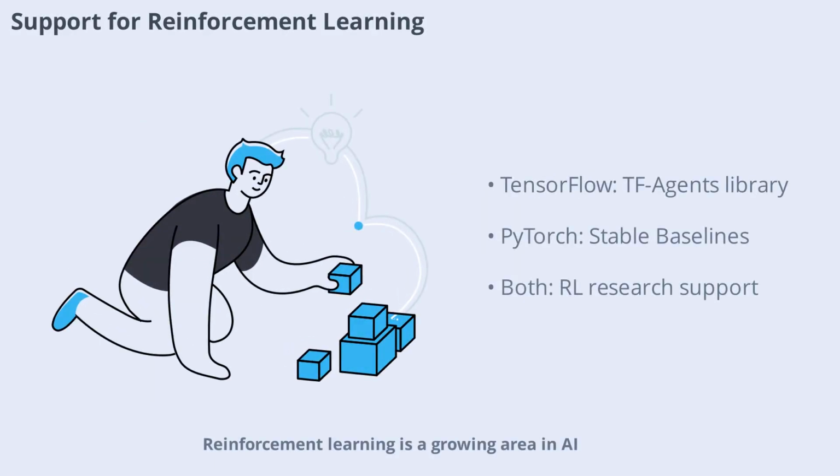Reinforcement learning is a growing area in AI, and both frameworks offer support for building RL models. TensorFlow provides libraries like TF Agents and TensorFlow Reinforcement Learning for developing and training RL agents. PyTorch supports RL through libraries such as Stable Baselines and PyTorch RL. Both frameworks are used in cutting-edge RL research and applications, from robotics to game AI. The choice of framework may depend on your preferred libraries and the specific requirements of your RL project.